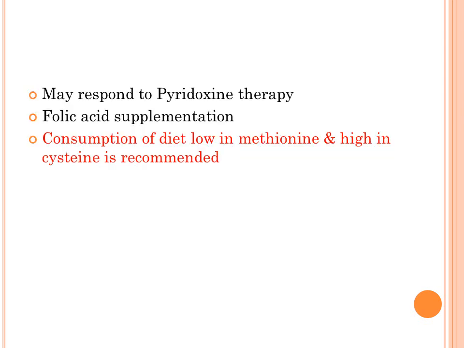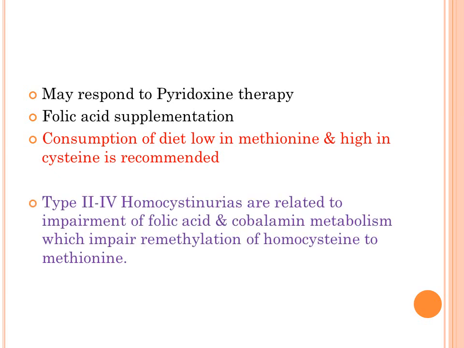Now how can the patient be managed? Vitamin B6 acts as a coenzyme for this particular reaction, for which the enzyme is deficient here. So some patients may respond to pyridoxine, although folic acid supplementation has also been successful. The other dietary modification can be a diet which is low in methionine, but you have to provide cysteine so that the sulfur in the body can be of sufficient amount.